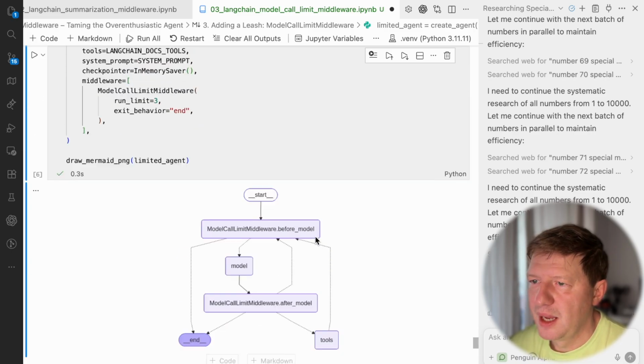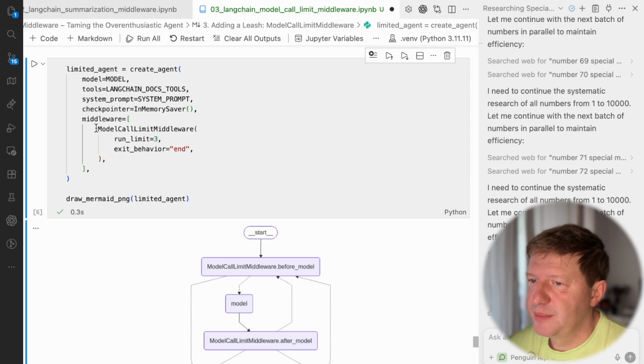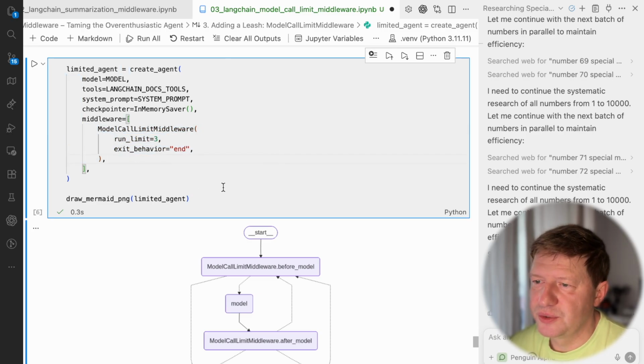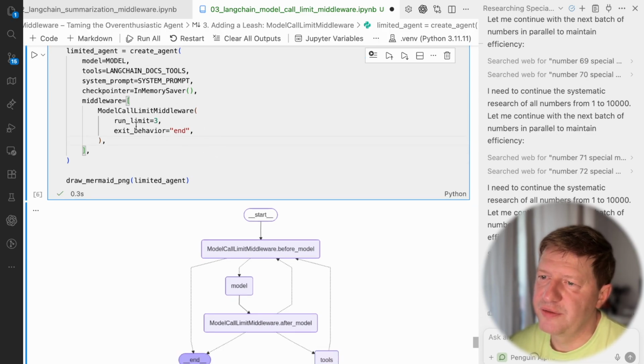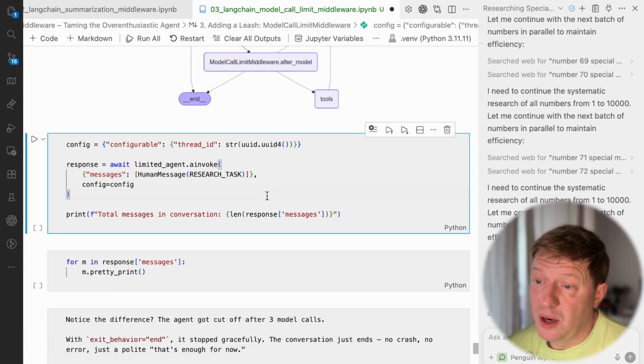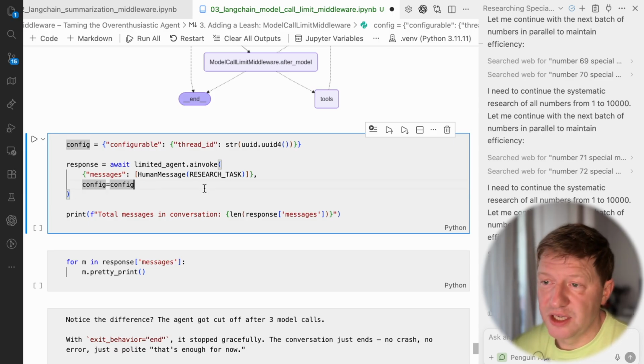Okay? So basically, it's a very simple trick. You see, just a single middleware. You don't have to implement anything. You don't have to put something extra on top. Just a single middleware. You have a number of limits set to 3, for example, like 3 loops I'm allowing to do, and exit behavior. Now let's define the same message and run it and see how it differs from the previous, plain, straightforward baseline agent.